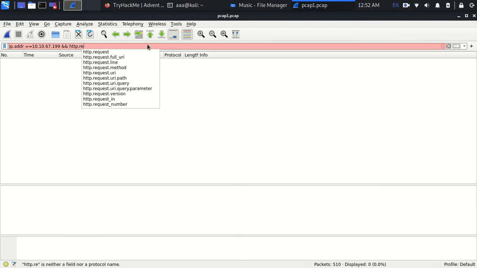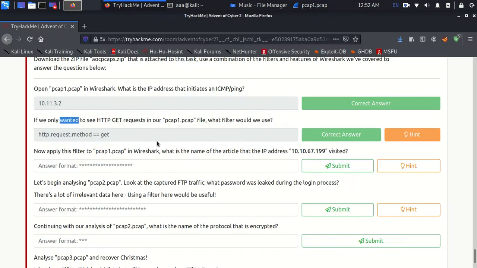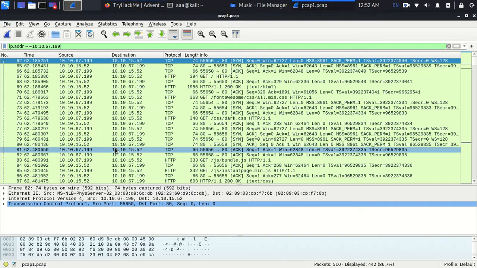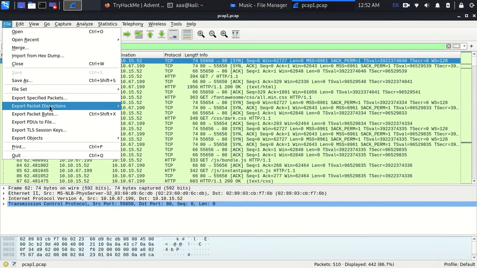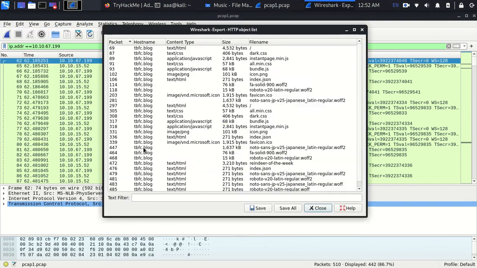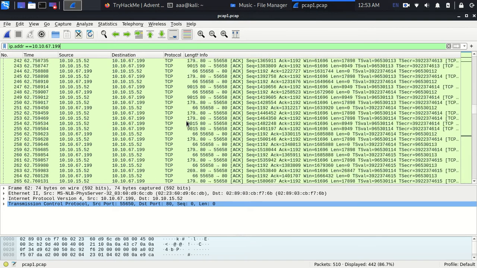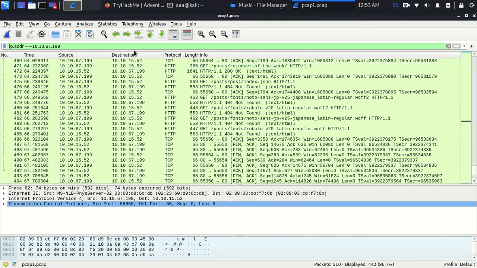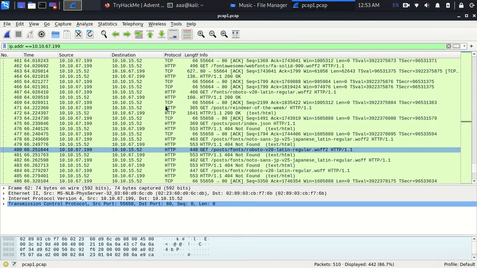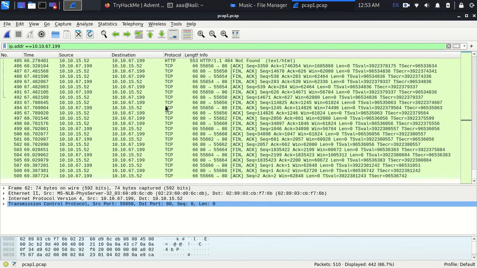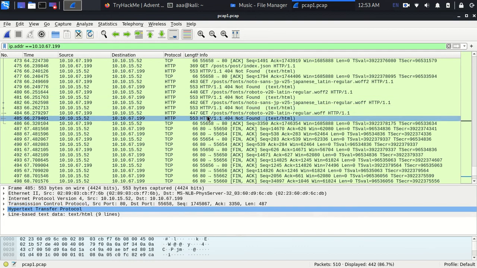Okay, I don't know why I'm not getting that. Okay, fine, let me just look for it. Anyways, I can just go here in File, I can click on Export Objects. As you can see, all of this was exported. Nothing here, maybe. Okay, I'll just need to keep on looking. Okay, there was a GET over here, GET over here, GET over here.